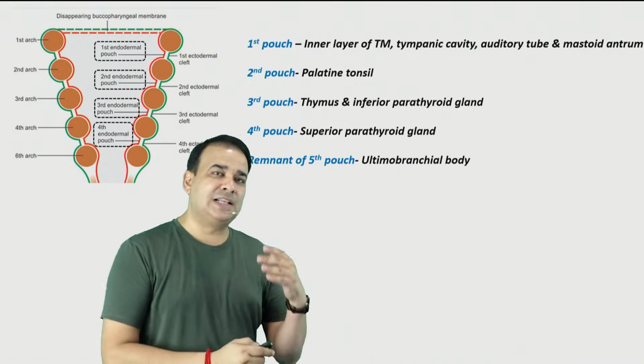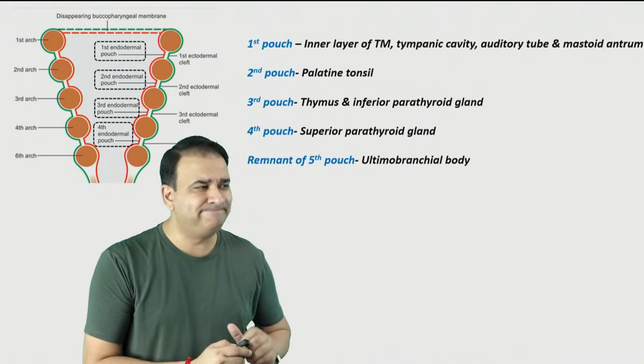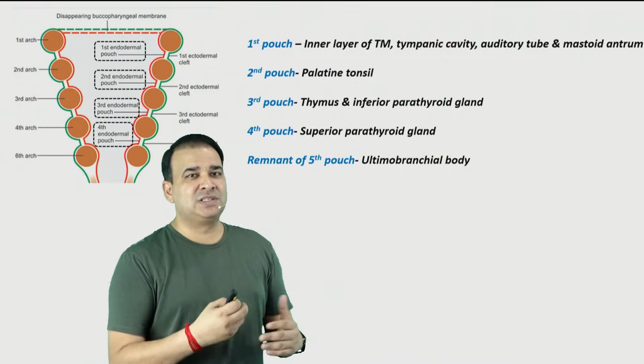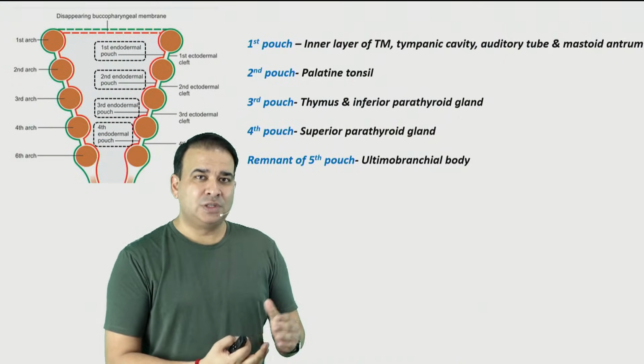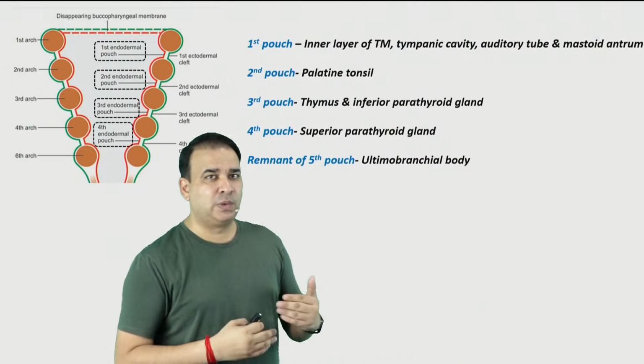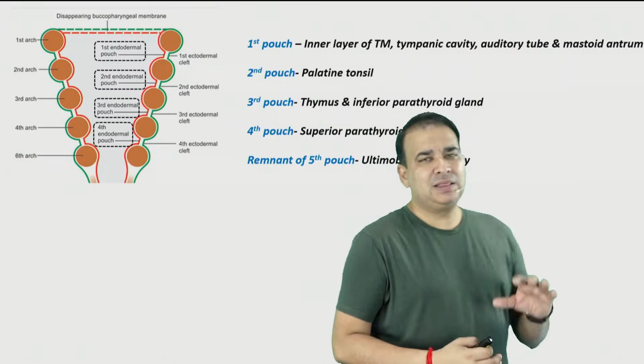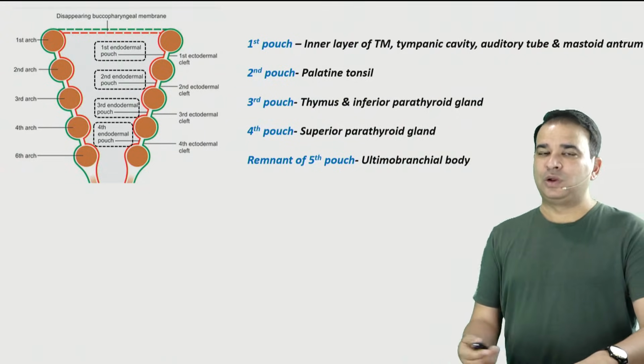It's the neural crest cells which will migrate into the ultimobranchial body. The question is asked: neural crest cells, what do they give rise to? The parafollicular C cells. So it's the neural crest cells. They migrate to the ultimobranchial body, and that's where they give rise to the parafollicular C cells.